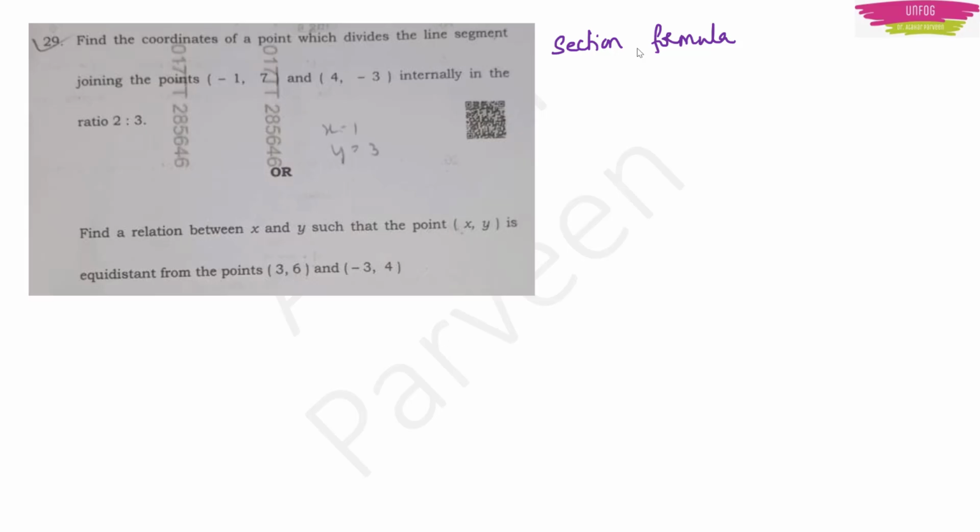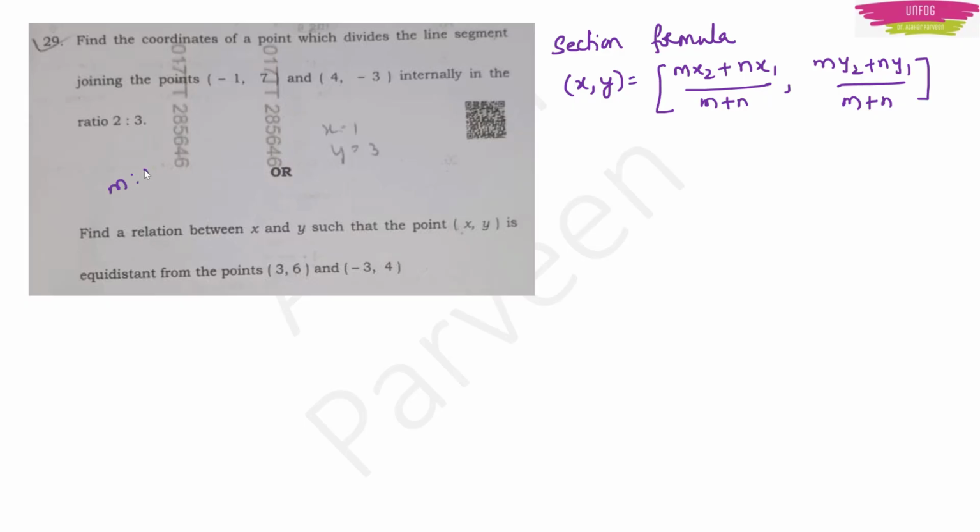divided internally or externally. Now internally means the formula you use is x comma y is equal to (mx2 plus nx1) by (m plus n) and (my2 plus ny1) by (m plus n). The ratio 2:3 is given, so that ratio is m:n, that is 2:3. And the coordinates are -1, 7, so this is our x1, y1. Like that only 4, -3 are x2, y2.